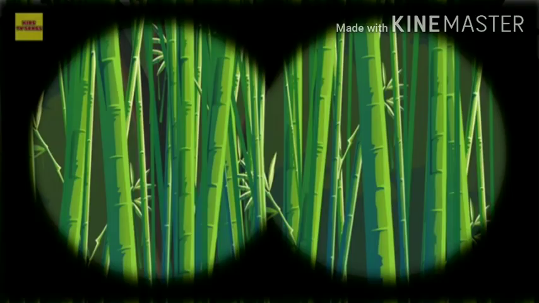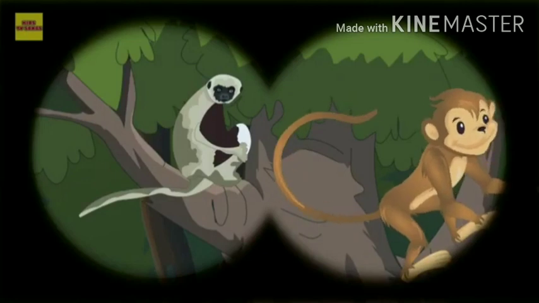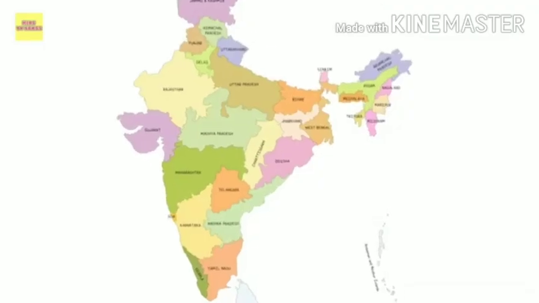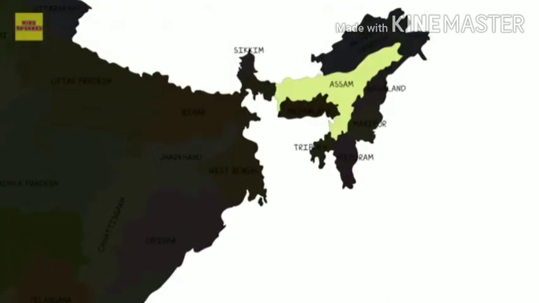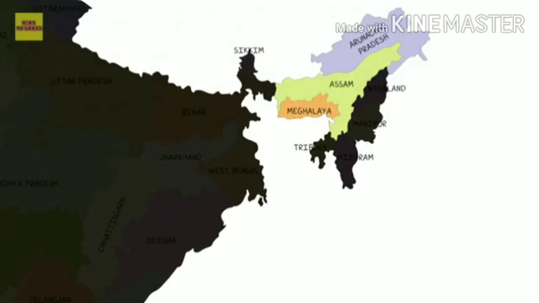I can see bamboo, rosewood and ebony too. See, there are lemurs and monkeys on the tree. Rhinoceros, elephants and deer are also found here. These are found in the northeastern region and Andaman and Nicobar Islands, Assam, Arunachal Pradesh, Meghalaya and Tripura.